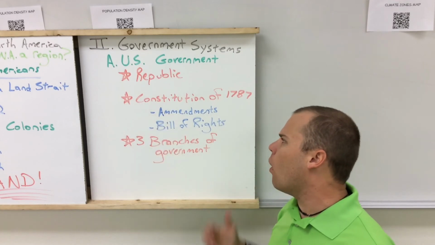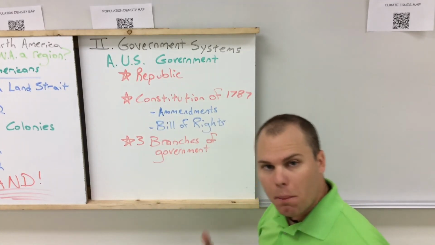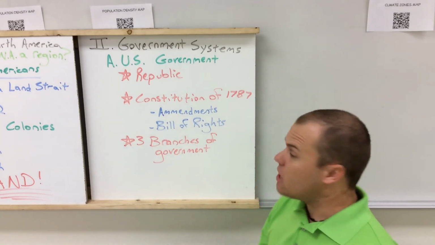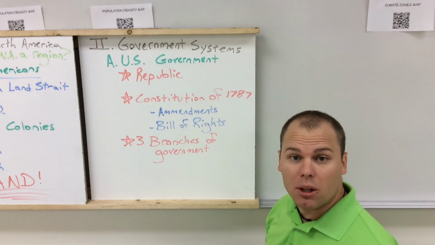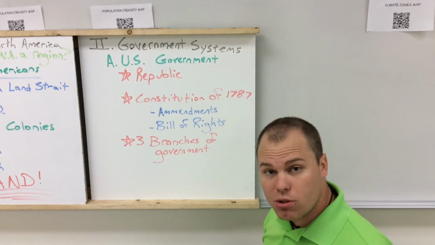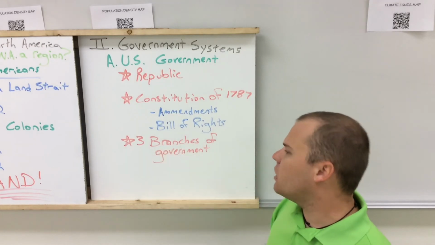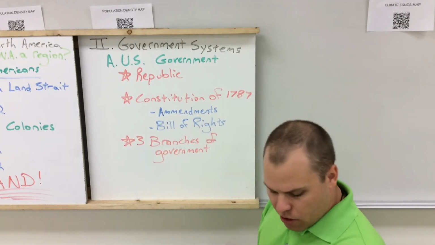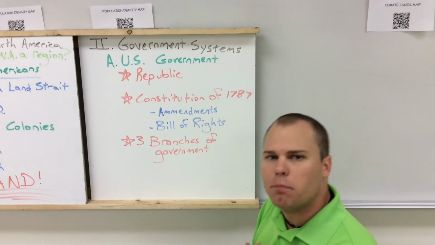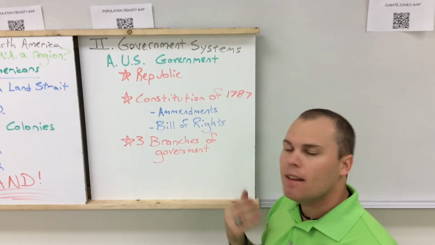Any changes that go on with the Constitution of the United States are amendments. These amendments are put into place to make changes. The first 10 amendments are known as the Bill of Rights. These protect rights, life, liberty, pursuit of happiness, those types of things. That goes into the Bill of Rights. And then in the United States, we have a three-branch government. The judicial, executive, and legislative branches all go into play because of our republican type of system. And that's how our government system is run in the United States.